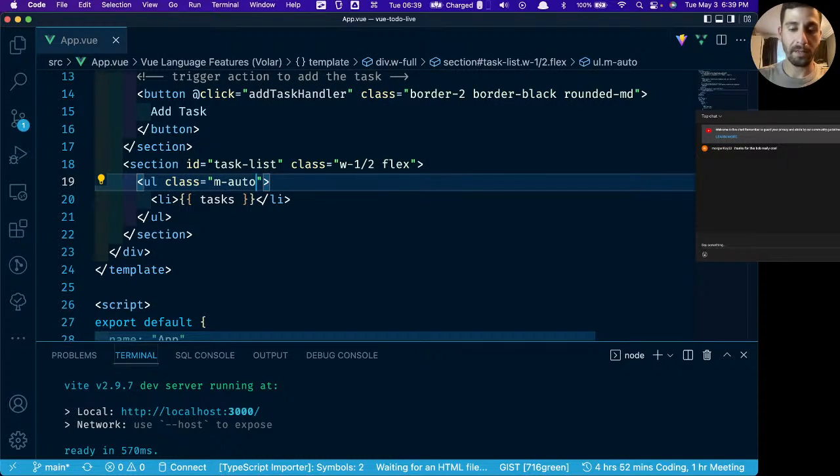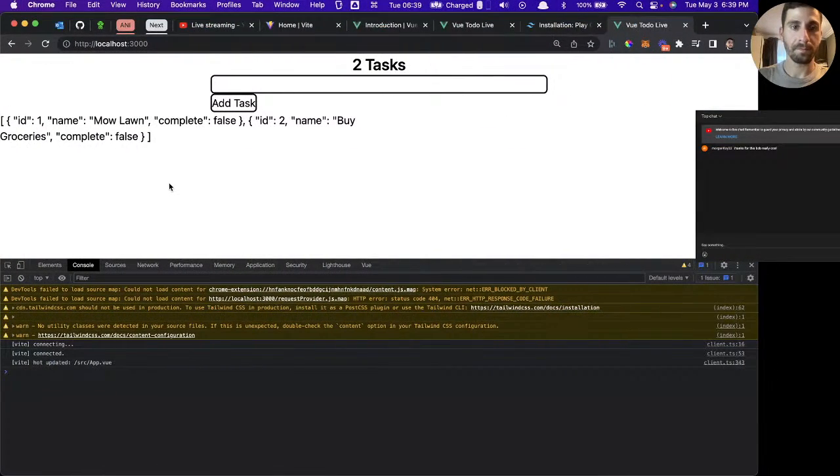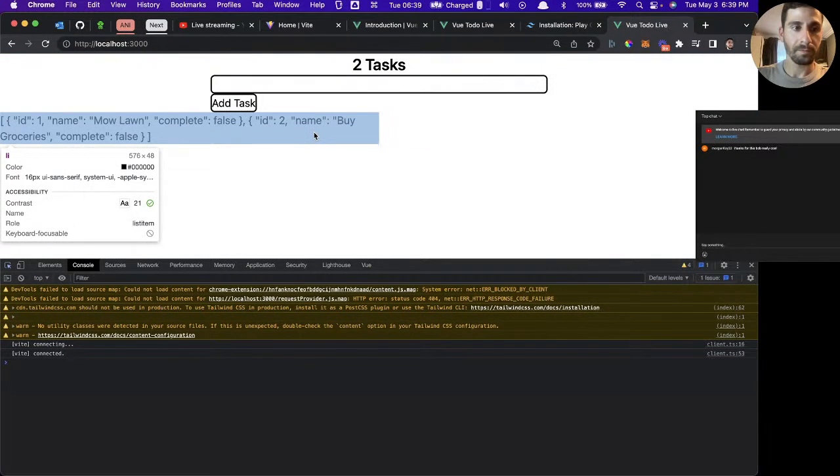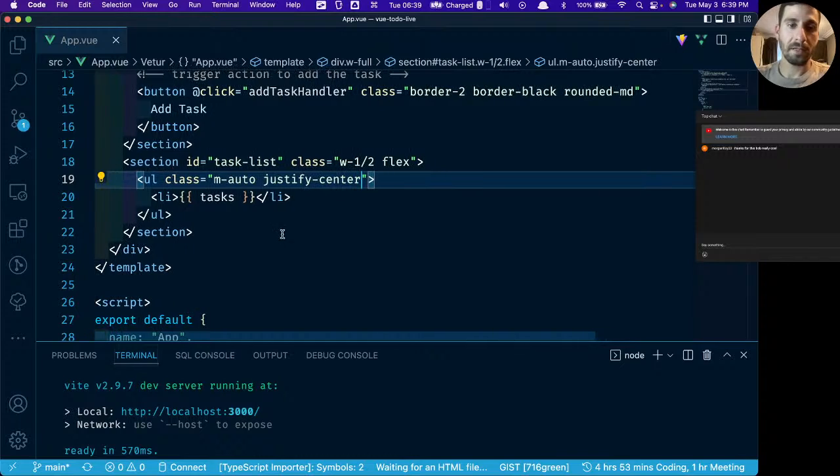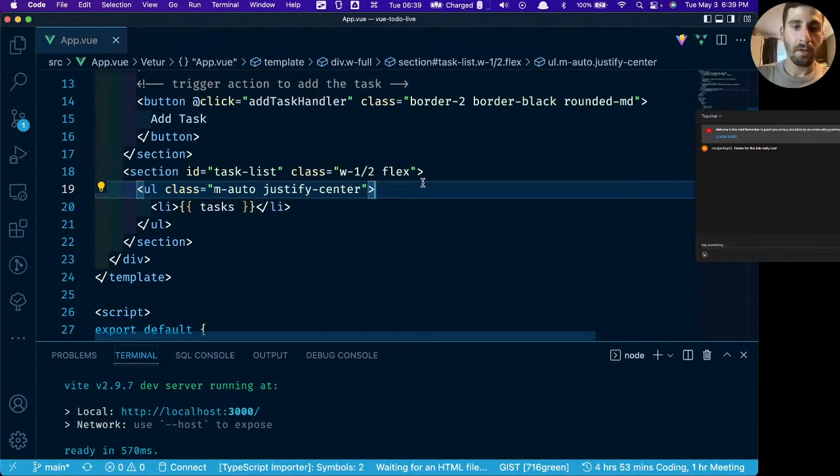Do we need to justify this? Oh, okay. That's the list item. That's okay. We don't need to have it formatted super nice.